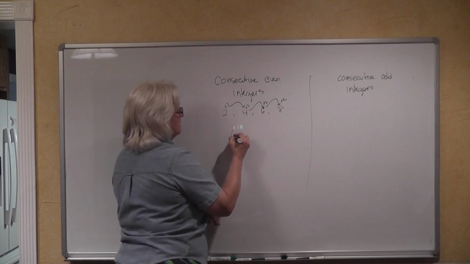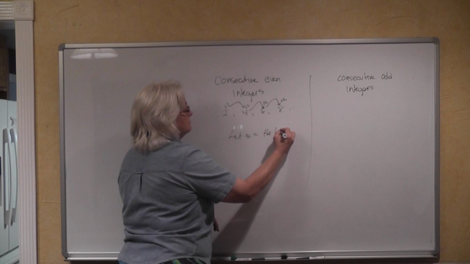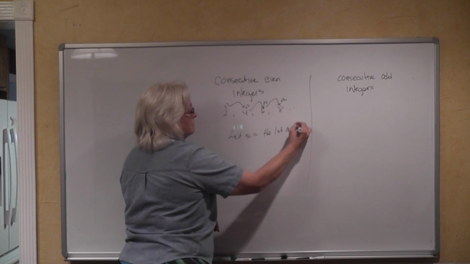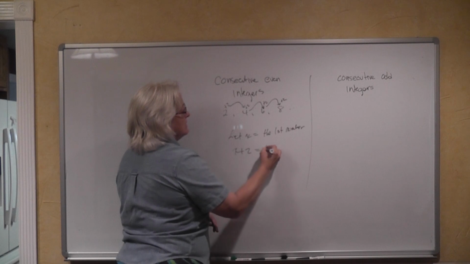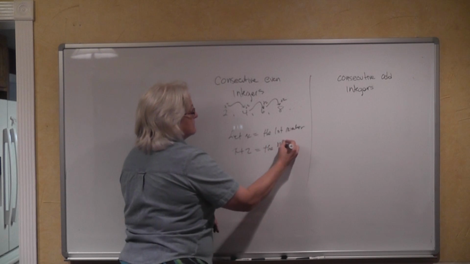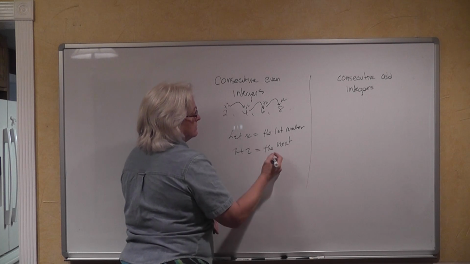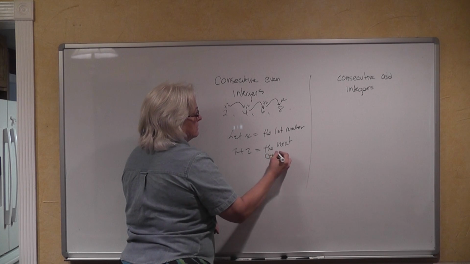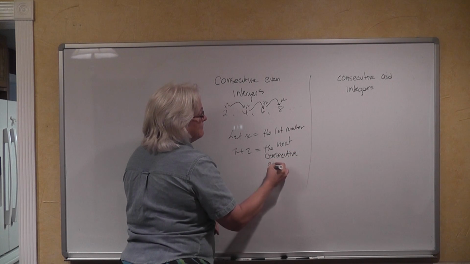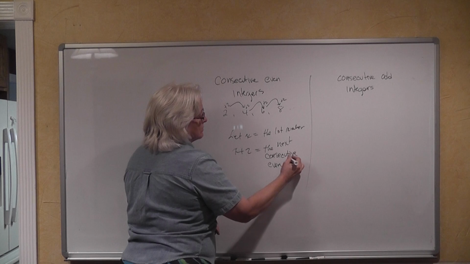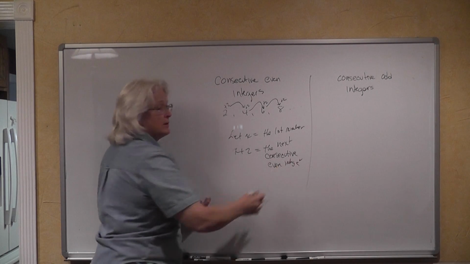We say, let x be the first number, x plus 2 is the next consecutive even integer. Doesn't matter which one we start with.